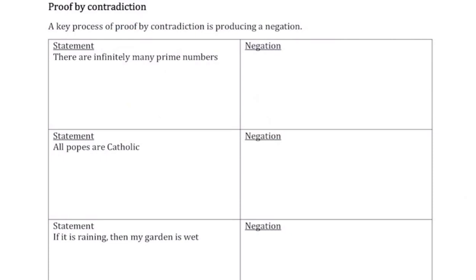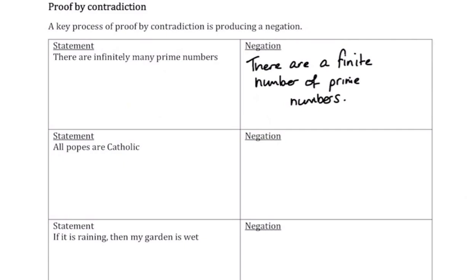So there's a couple in the booklet for you. The first one is: there are infinitely many prime numbers. So the negation of that statement is: there are a finite number of prime numbers. Okay, so that's the first one. The statement there are infinitely many prime numbers, the negation of that, there are a finite number of prime numbers.